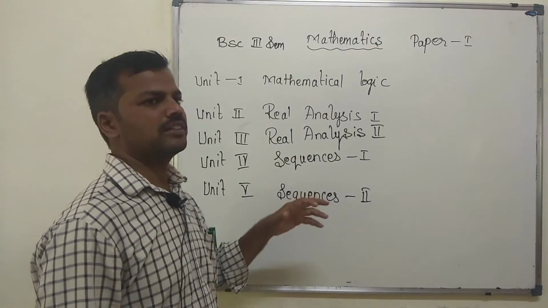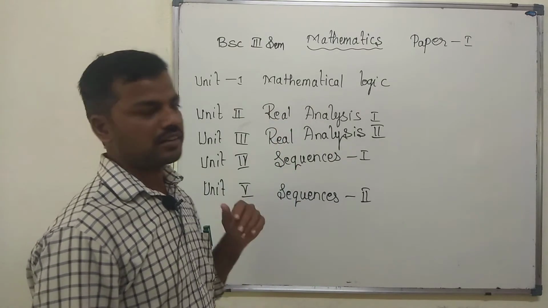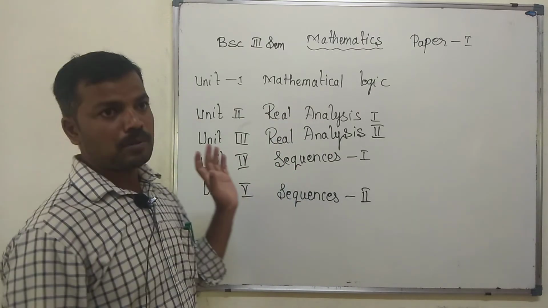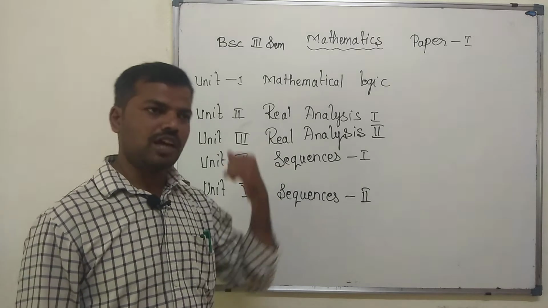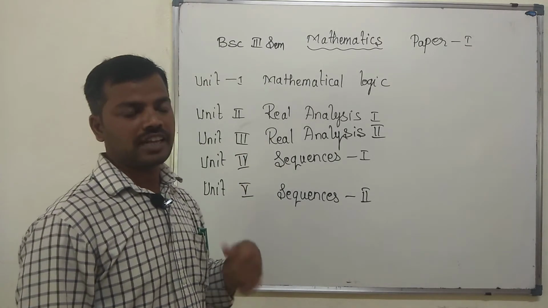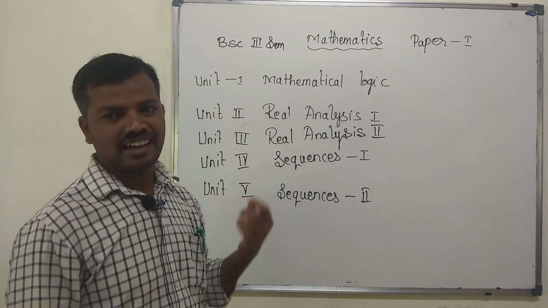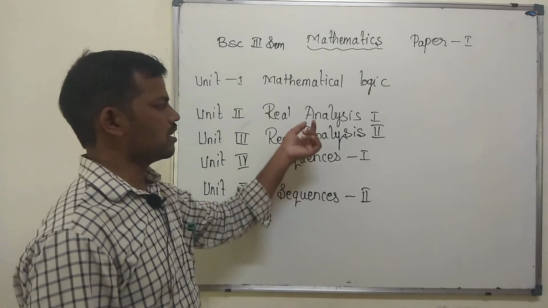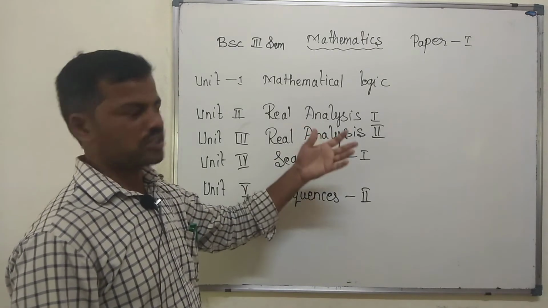Some properties and theorems are there. For example, the mean value theorem, Lagrange's theorem, which we studied in the first year and second year, and also Cauchy's theorem.